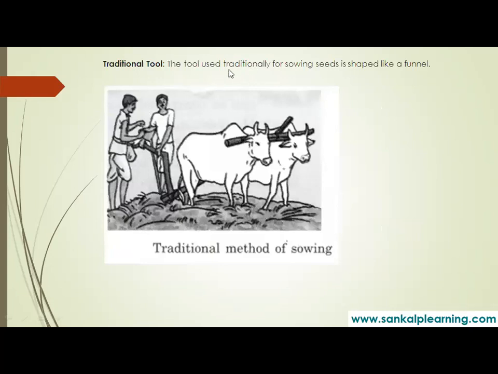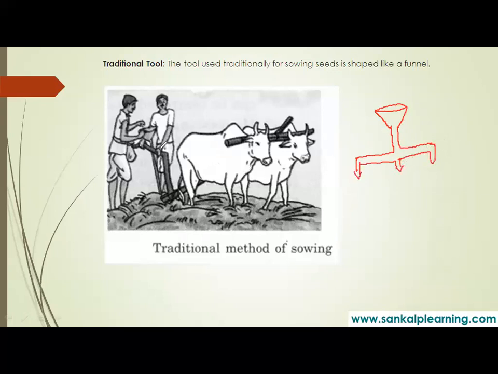Traditional tools. The traditional tool for sowing of the seeds is shaped like a funnel. I had explained it to you. Do you remember this? We had discussed it. There is a funnel-like part, and here you put the seeds. Then it has around 3 edges, and the seeds get distributed there. They have sharp ends, so from this, the seeds go on flowing.